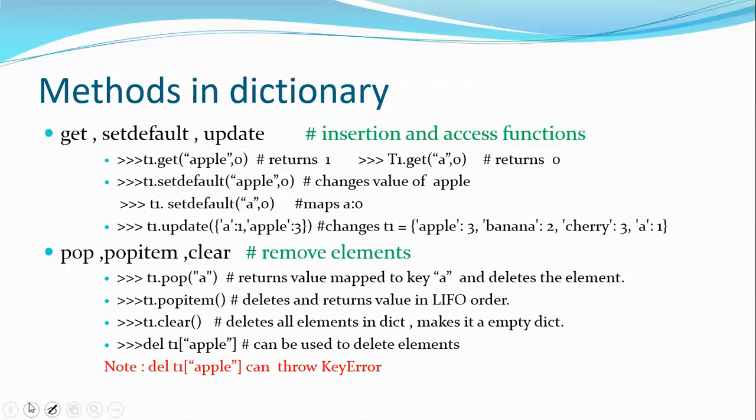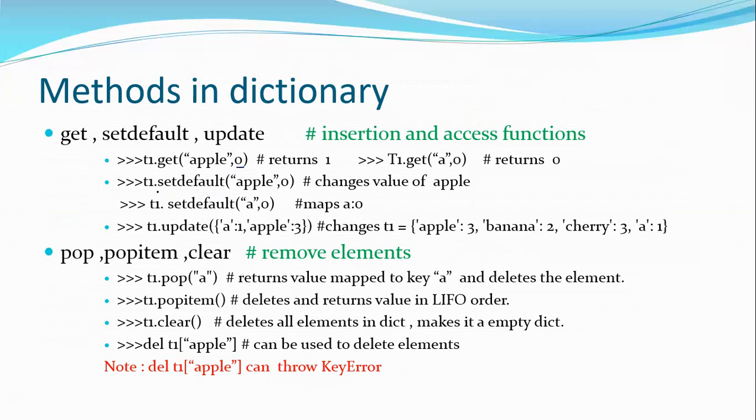Next, what are the methods present in a dictionary? First is the get method. Next, setdefault, update. These are insertion and access functions in a dictionary. If I say t1.get of apple comma 0, what is it saying? If the particular key apple is present in t1, then return the corresponding value. If the key is not present in t1, then return the default value 0.